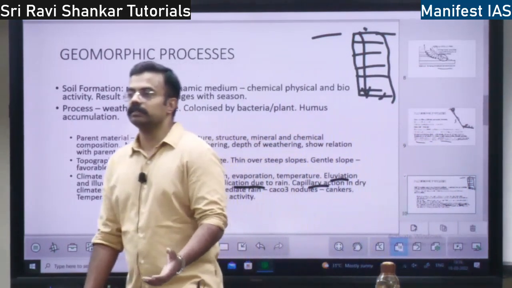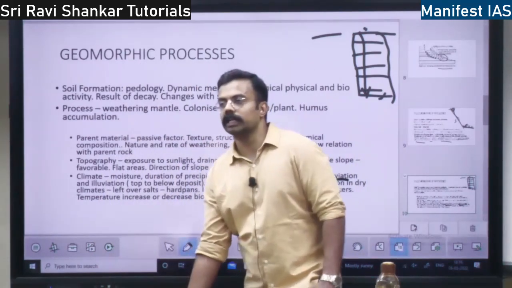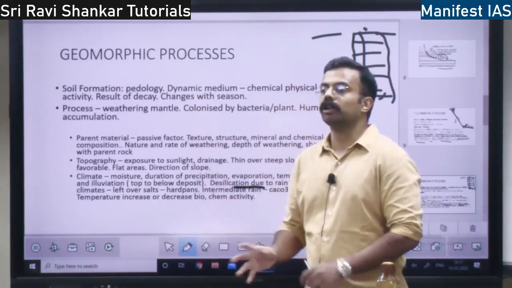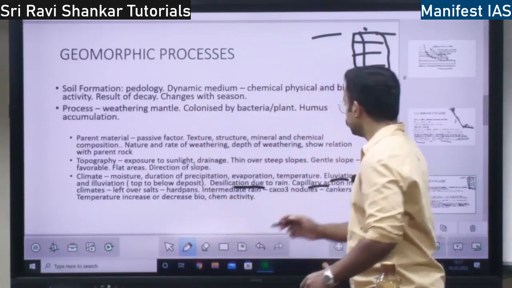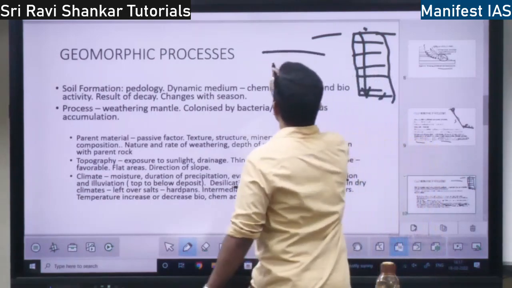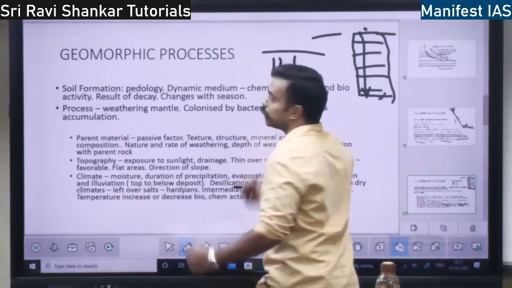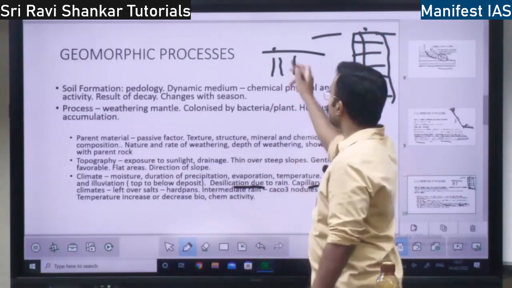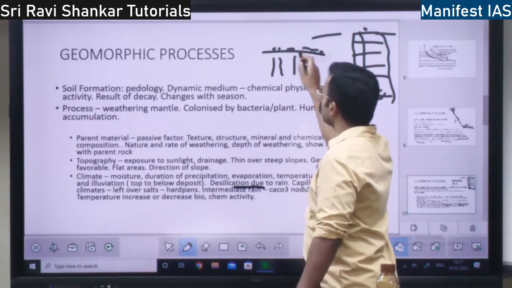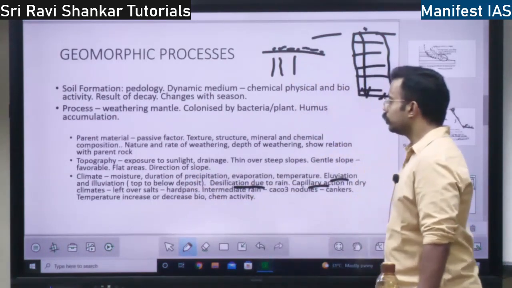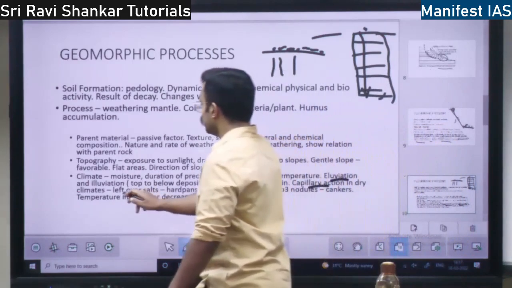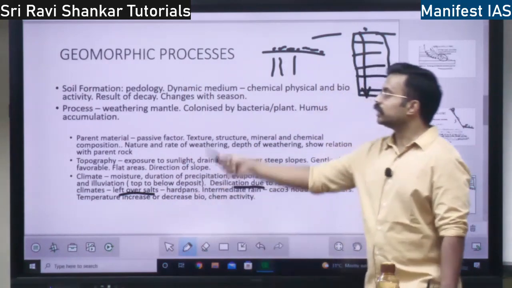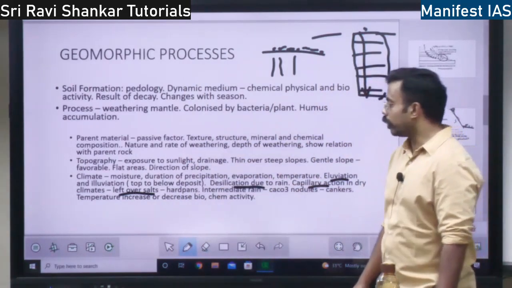See, in the dry region, what happens? The water in the ground will come up in the dry region and all the salts will get accumulated. If there is a dry region, water will be underground. It will come via the small pore spaces to the surface and evaporate. When it evaporates, all the salts will get accumulated. So when capillary action takes place, there will be leftover salts, and that is going to help the soil formation.